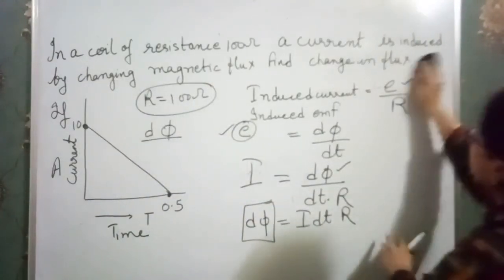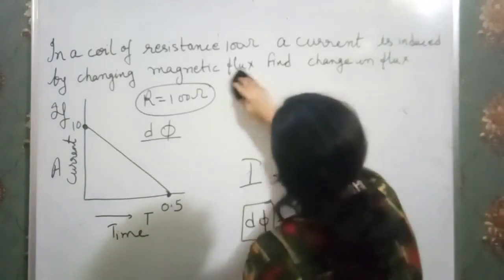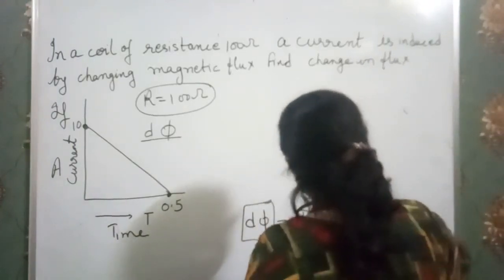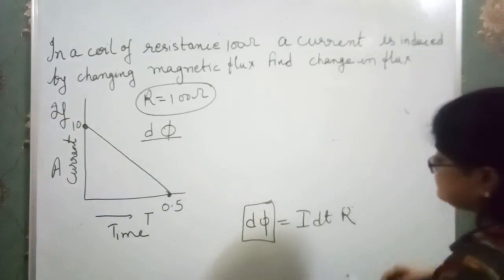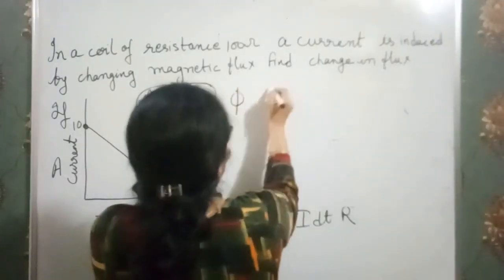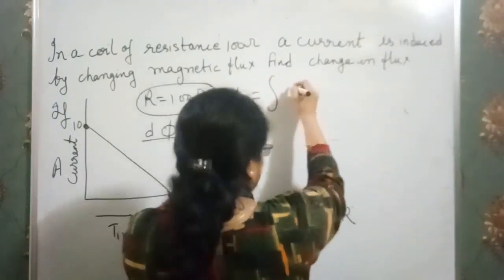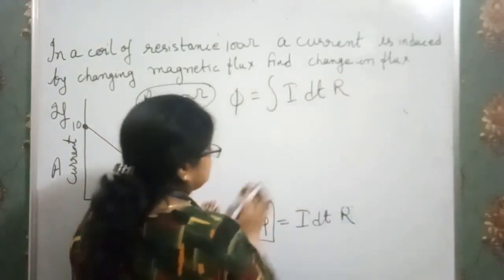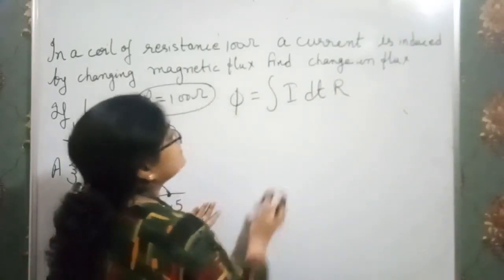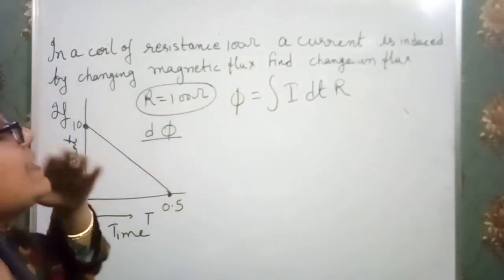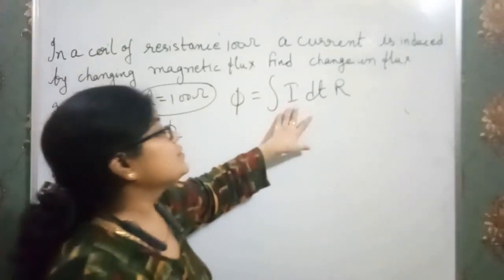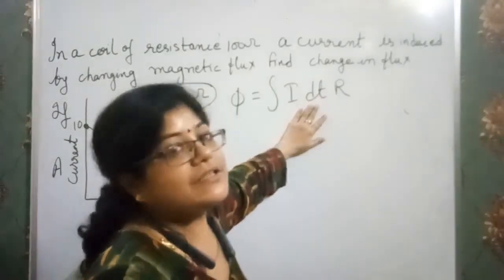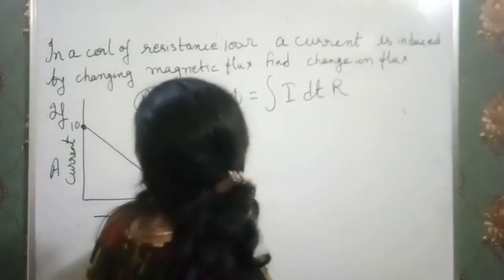So how do we do that? We just integrate this equation. That means psi is equal to the integration of I dt into R. So this is the relationship we got here. That means if we have to find the change in flux, and induced current and resistance are given, in this way we proceed.